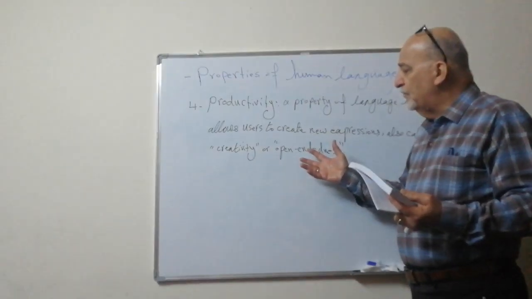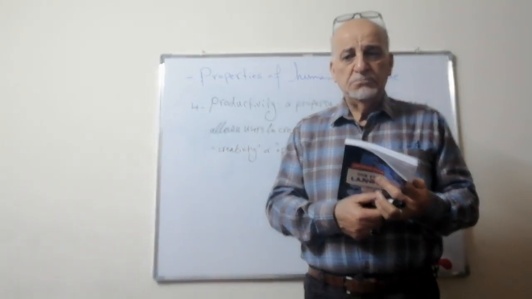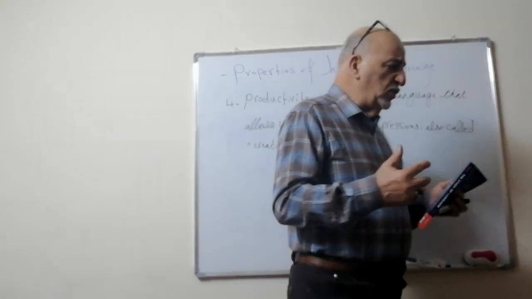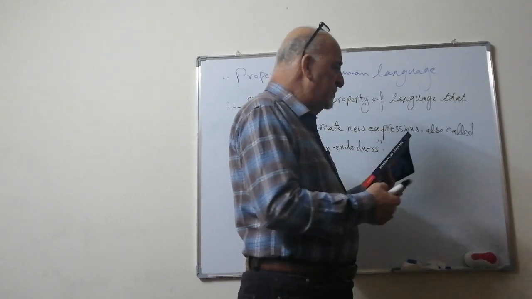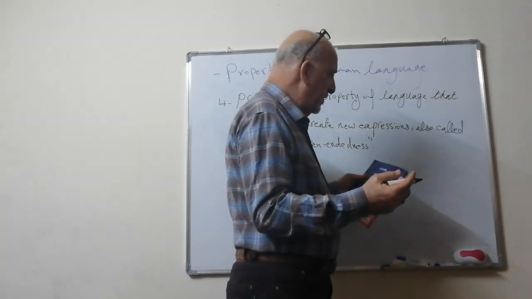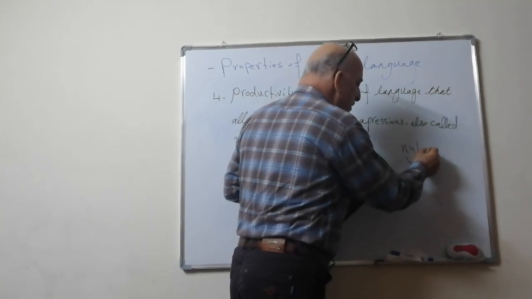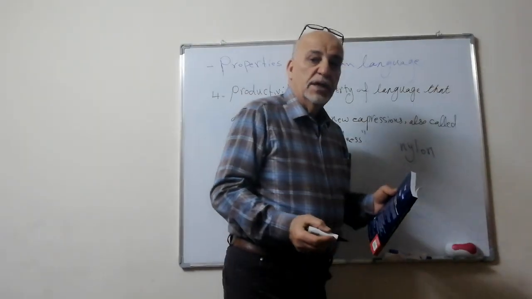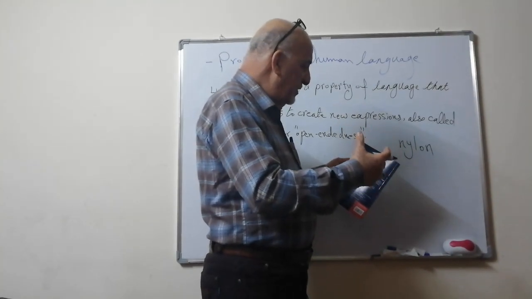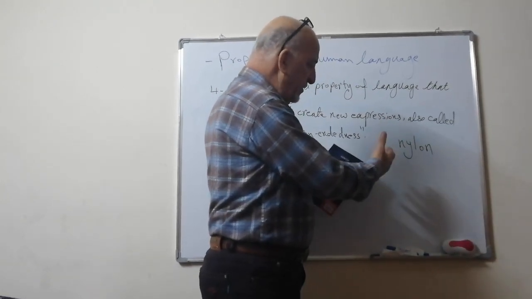Before, we created words because we face new things. Suppose, for example, they created a product, and the product is called nylon. Before scientists created this material, there was no word nylon.